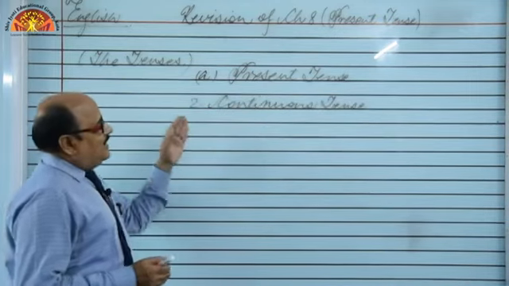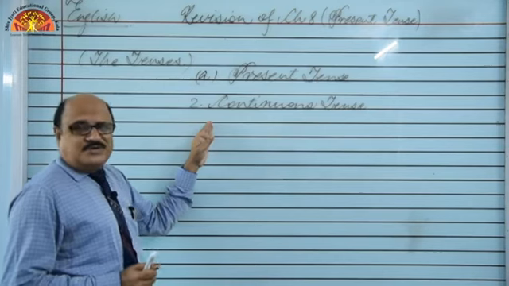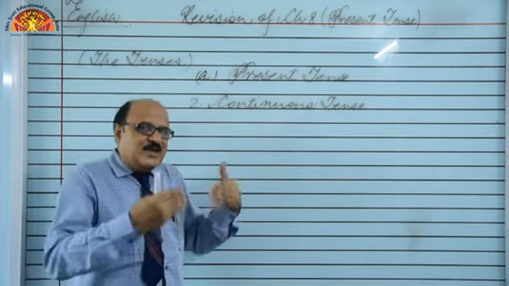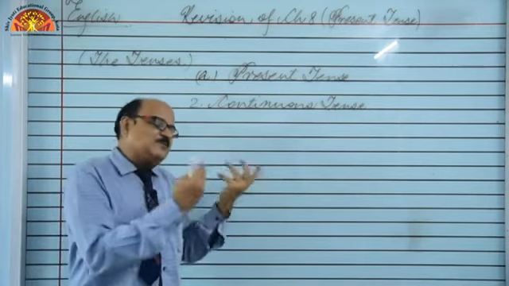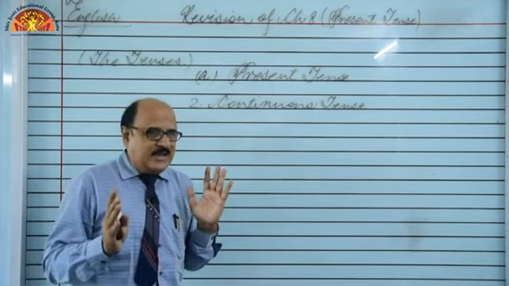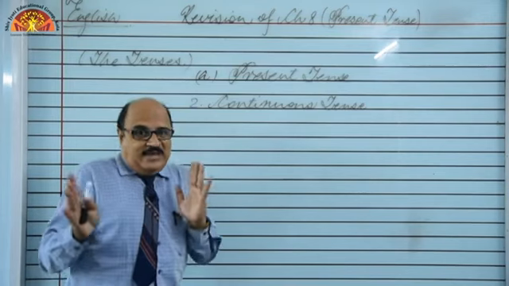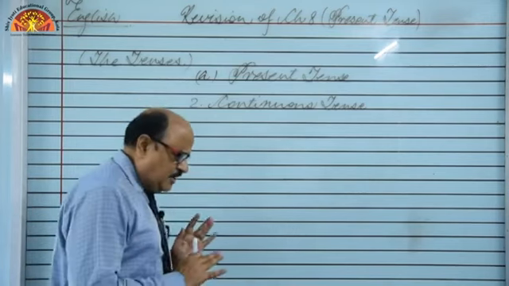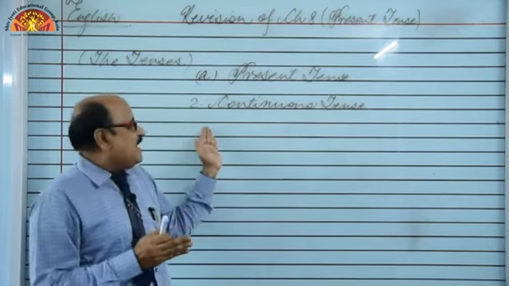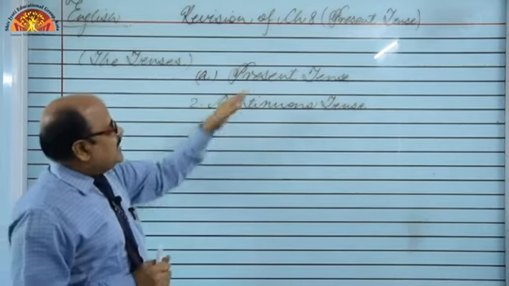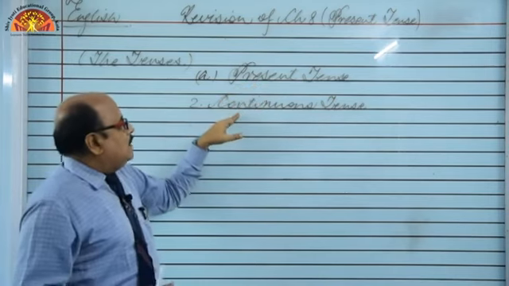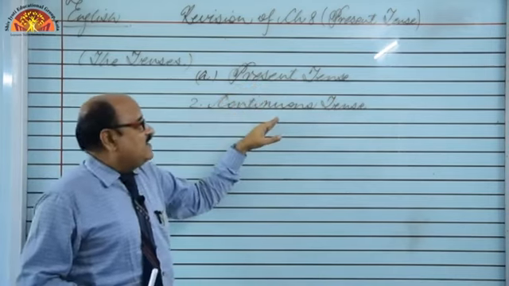So dear students, let's switch to continuous tense. What is continuous tense? It means we are talking about an activity, an action that is going on at the time when we are speaking. Means at present something is going on. Right? Hey, what are you doing? It means I am asking someone what he is doing. Right? I am sitting, I am standing, I am teaching you, you are learning. So all these sentences are examples of continuous tense, or we may say present continuous. Present plus continuous means whatever activity is going on at present.